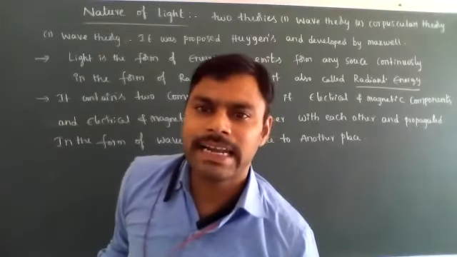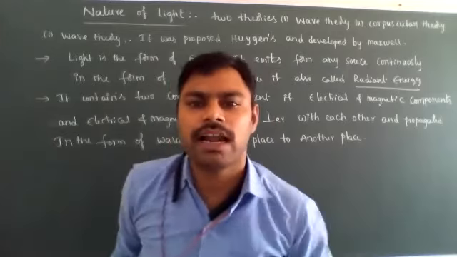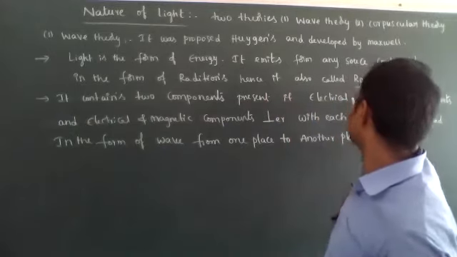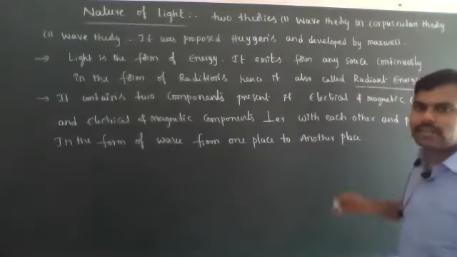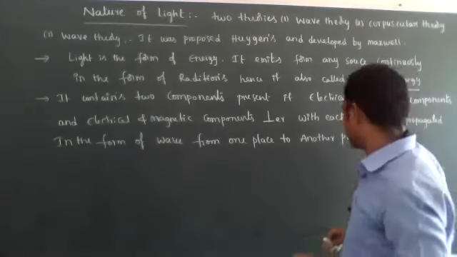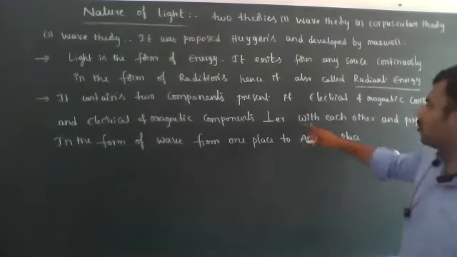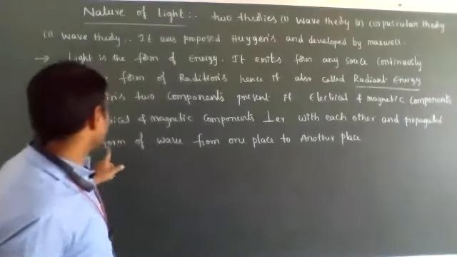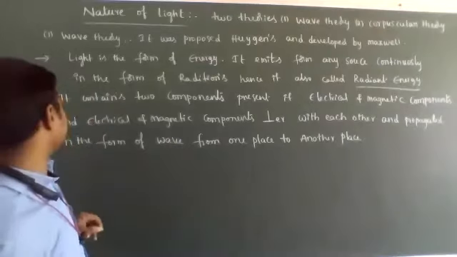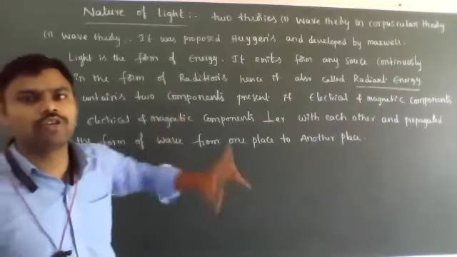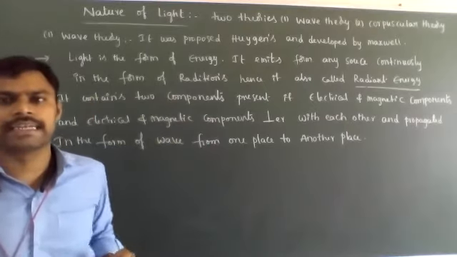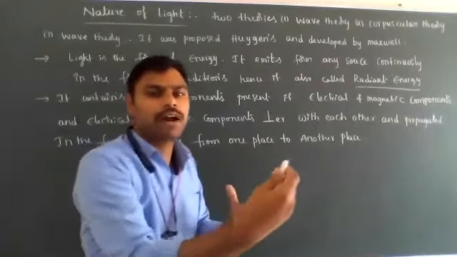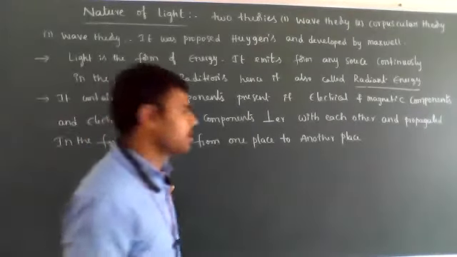So the light energy or radiant energy is also called electromagnetic radiations or electromagnetic waves. Why are we calling them electromagnetic waves? Because light has two main components, electrical and magnetic, perpendicular with each other and moving from one place to another in the form of waves.